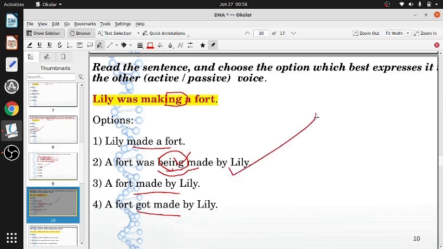Being made. A force was being made. Made, passive voice, being made. So was making, was being made. Was making, so it can't be made, no ing form. Was being made has an ing form, so it is the only alternative, and no other option has ing.